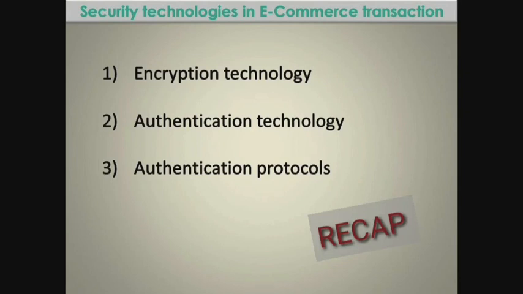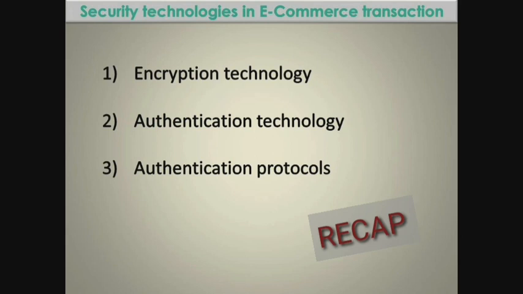Okay students, in this class we have started the second topic of 17th chapter, that is security technologies. There are three security technologies available. Among three, in this class we have discussed the first one, encryption technology. Two types of encryption technology are available. One is symmetric key encryption technology, another one is asymmetric key encryption technology.